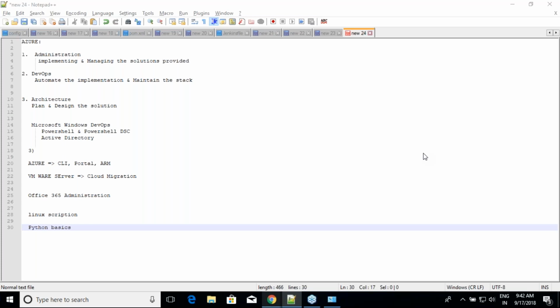Windows administration, I don't think so. If you are an admin already and you want to just stick to being an Azure administrator, you don't need to know even all the administrative capabilities which Windows has. You need to understand some basic things like what is a domain controller, what is a forest with respect to Active Directory. And apart from that, Windows server administration, even Linux administration, we really don't do all the things.